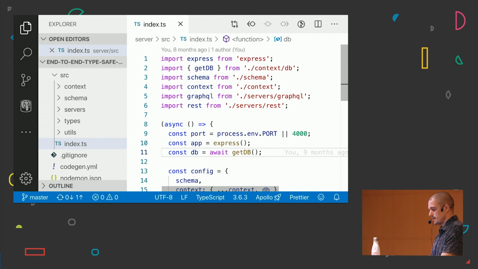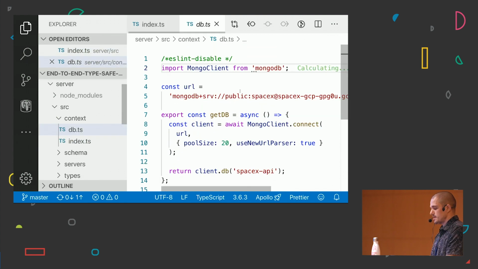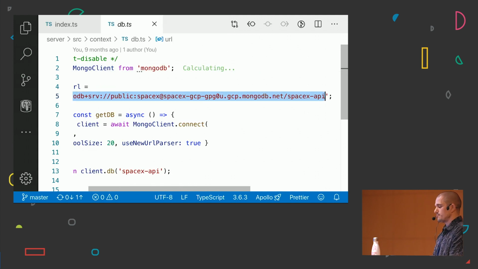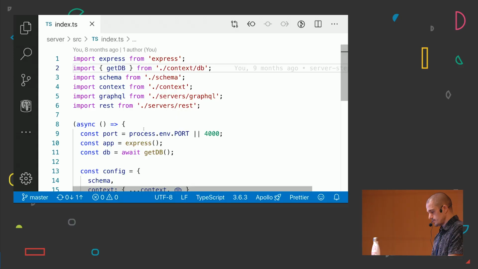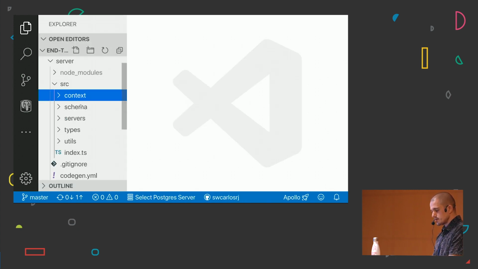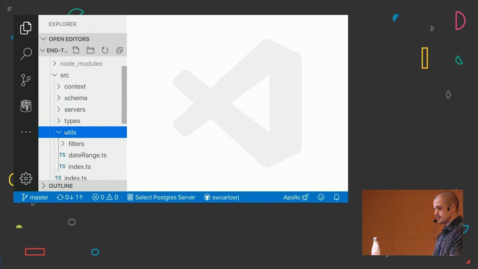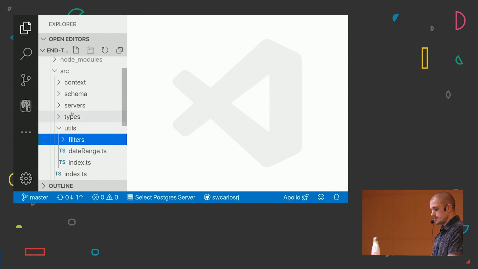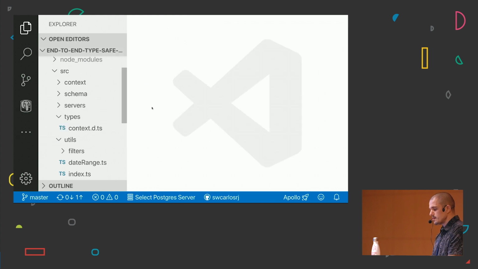So I'm going to just show you guys the database. It's a public database that is available. It's not an official SpaceX database, but it contains real data for different resources. And really props to James in Texas for creating this incredible project, gathering all this data together. So we've got the index, and then we've got the context with the data, and some utils, which are going to be some filters to find, limit, offset, order, and stuff. And for the types, we just have the content, which is any for now, we'll see later.